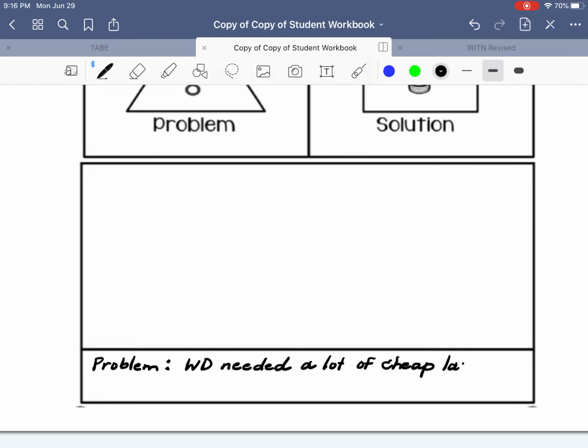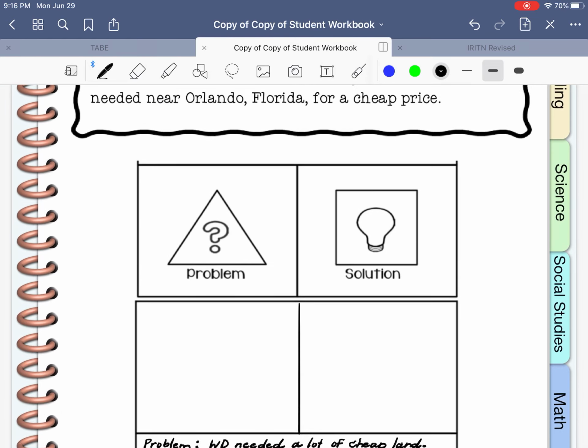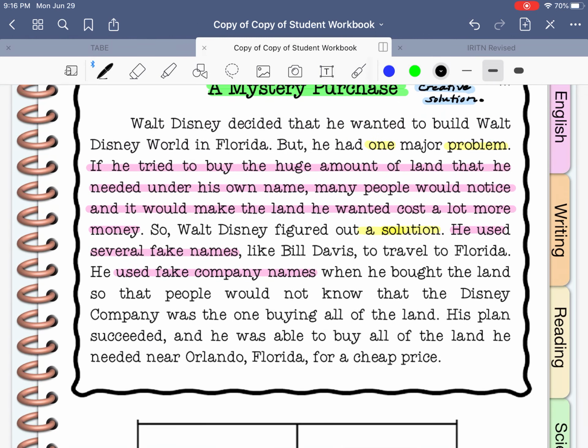So in a nutshell, in my own words, that was the problem. He wanted to build this park and he needed the land at a price he could afford. So let's explain that a little bit further. Let's really dig down and figure out what the problem really was.